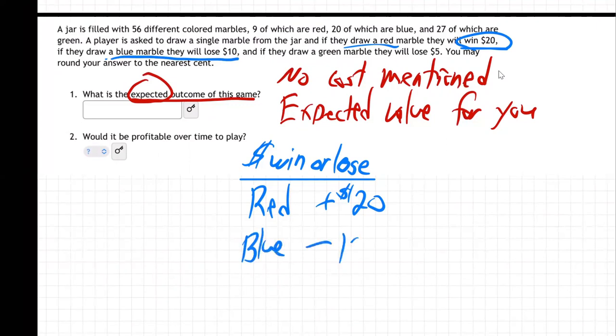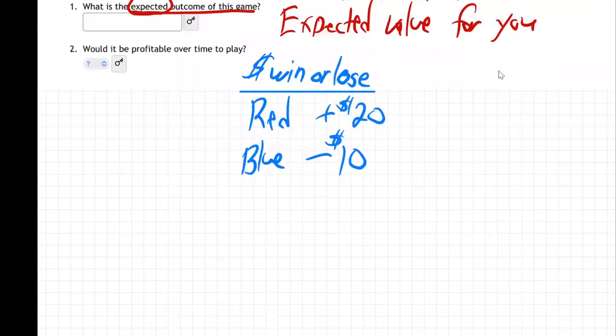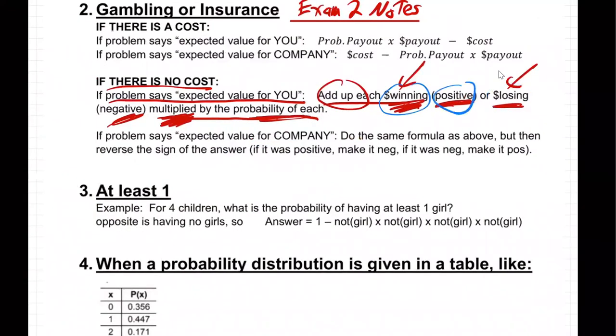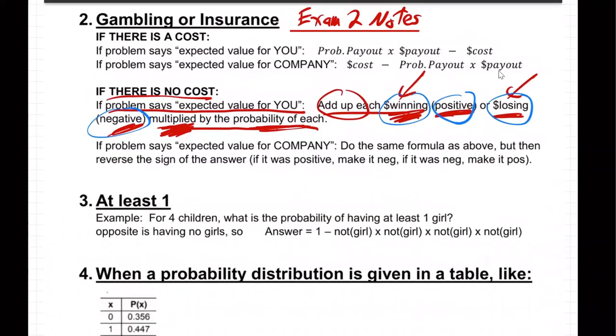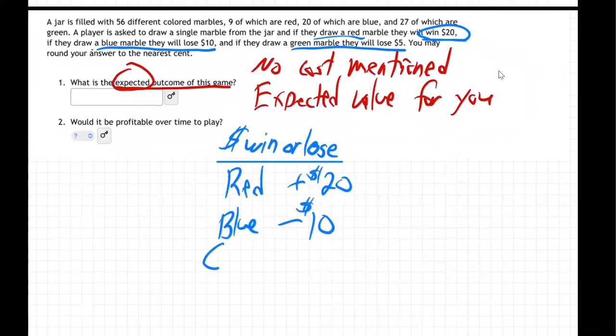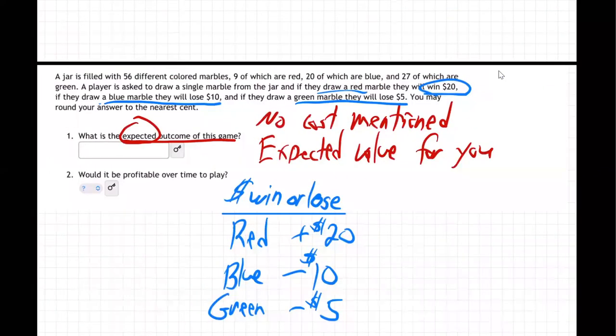So blue, that'll be negative, right? It said it in the notes right here: winning is positive, losing is negative. And then if you get a green, you lose $5. So green, lose $5.